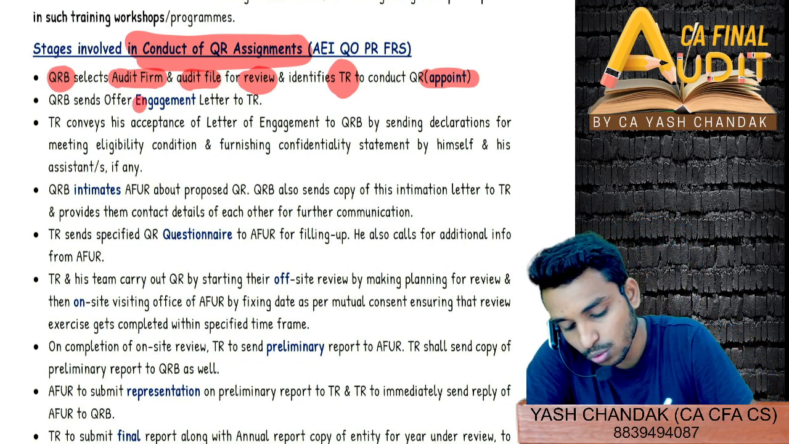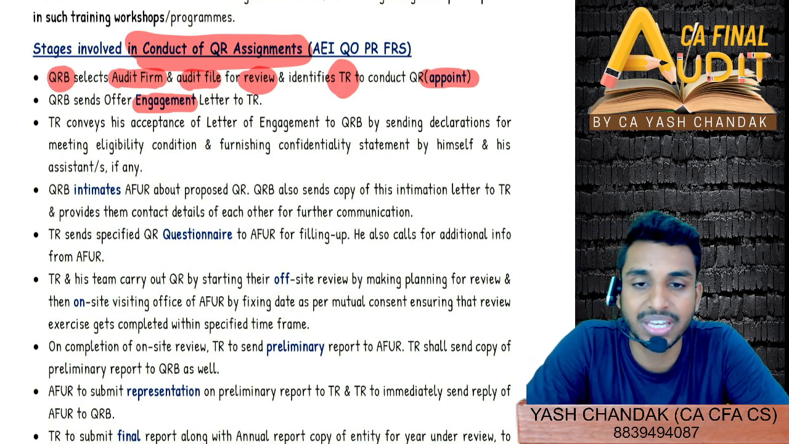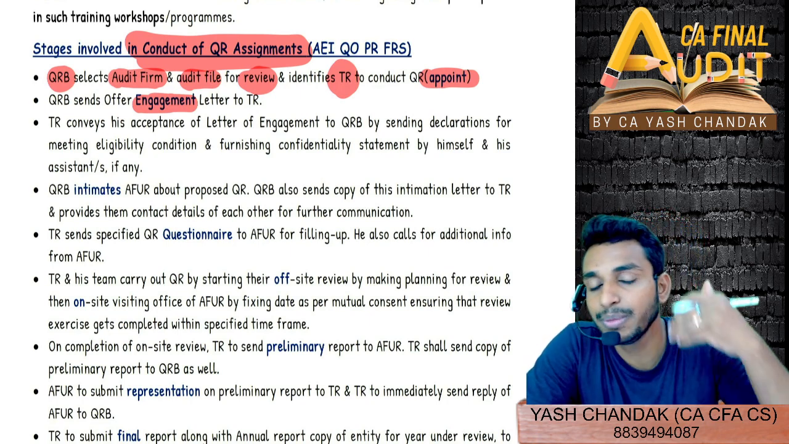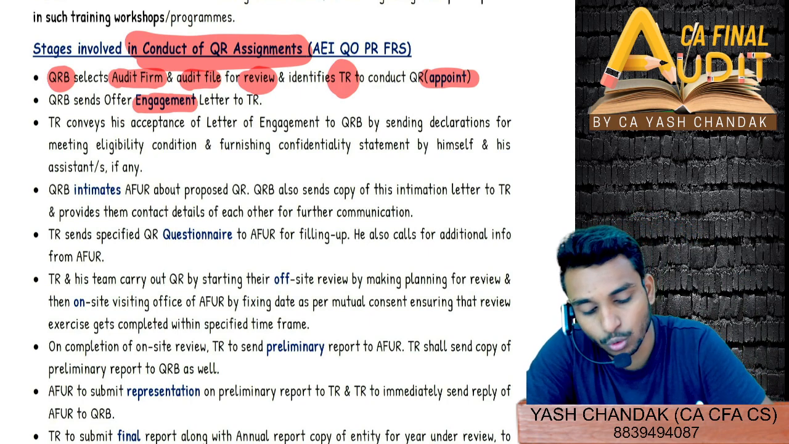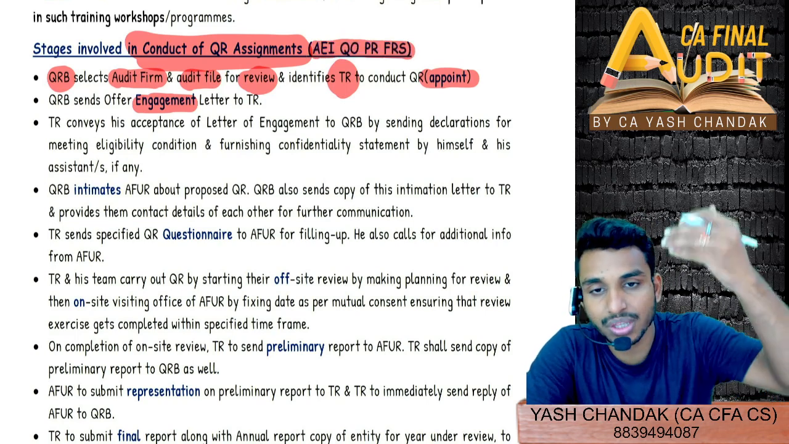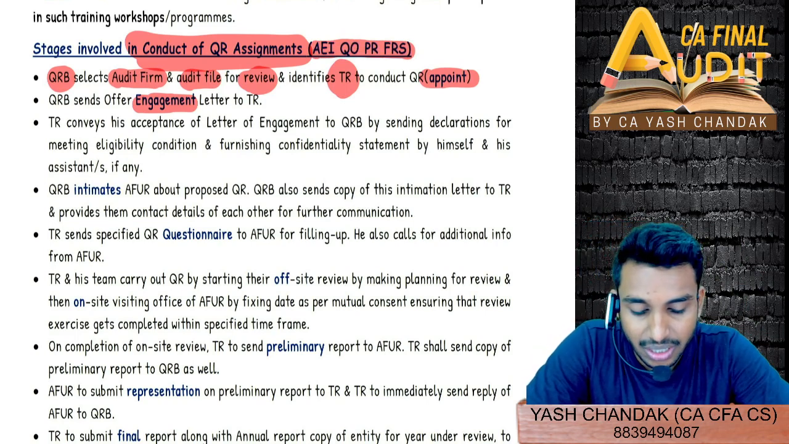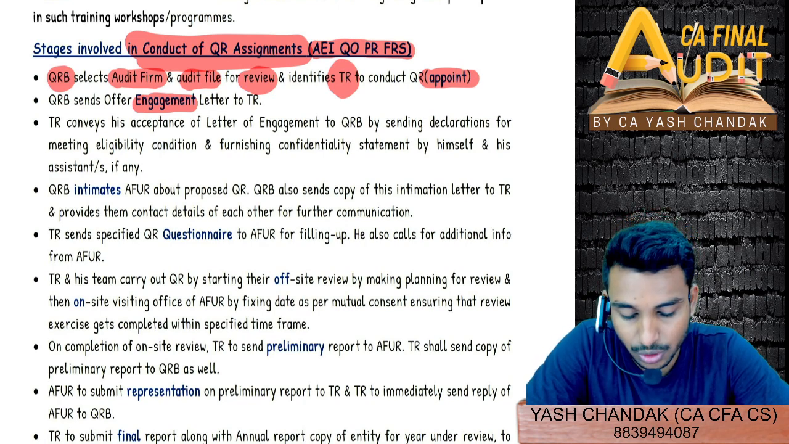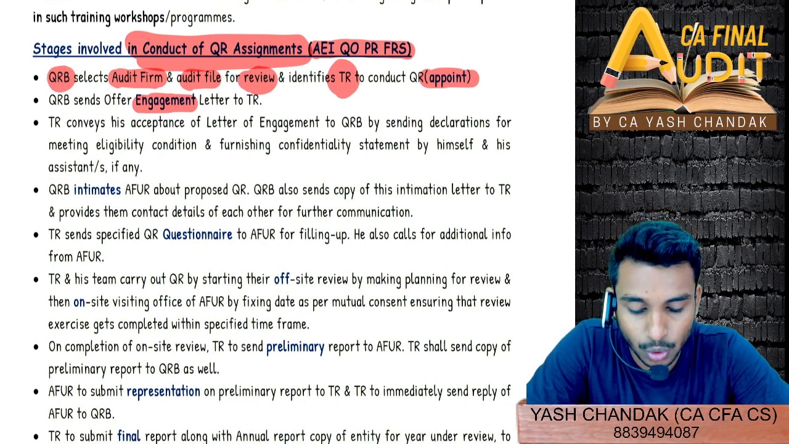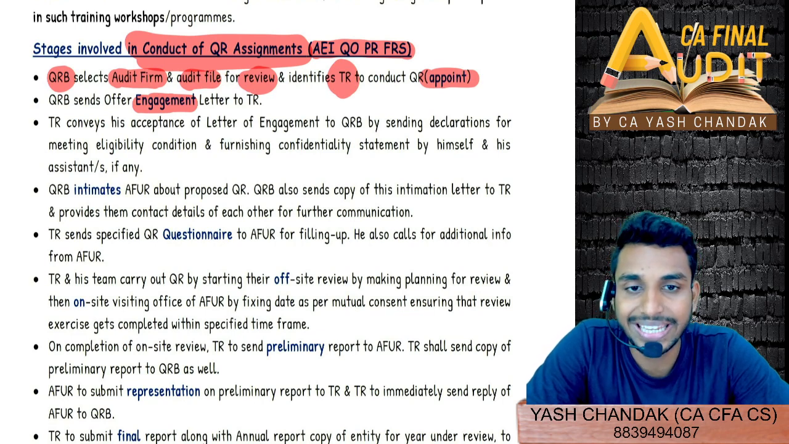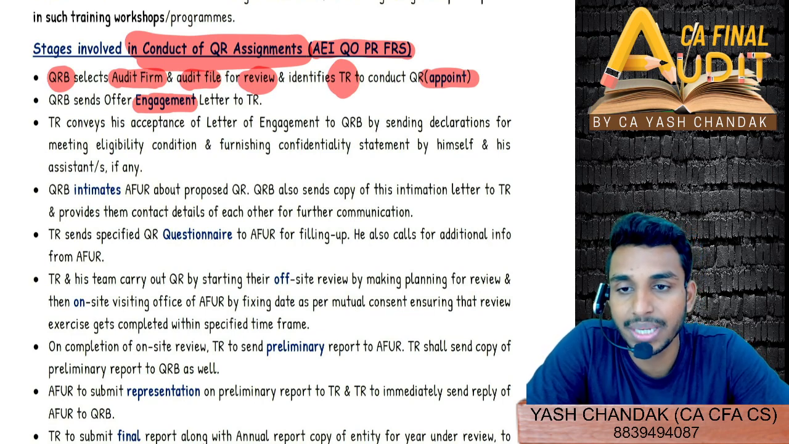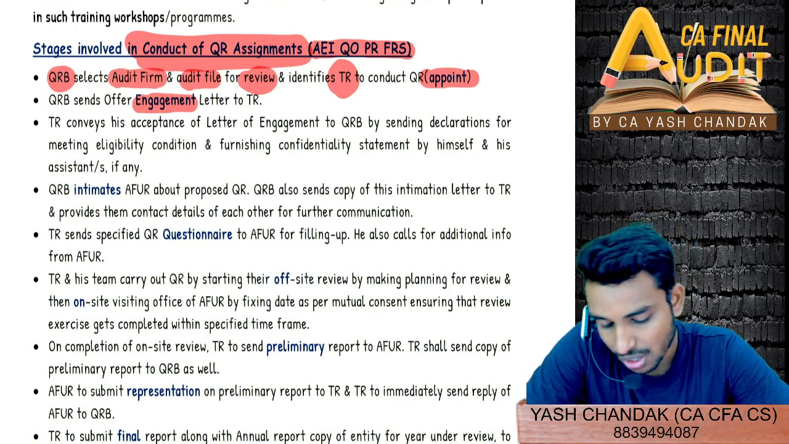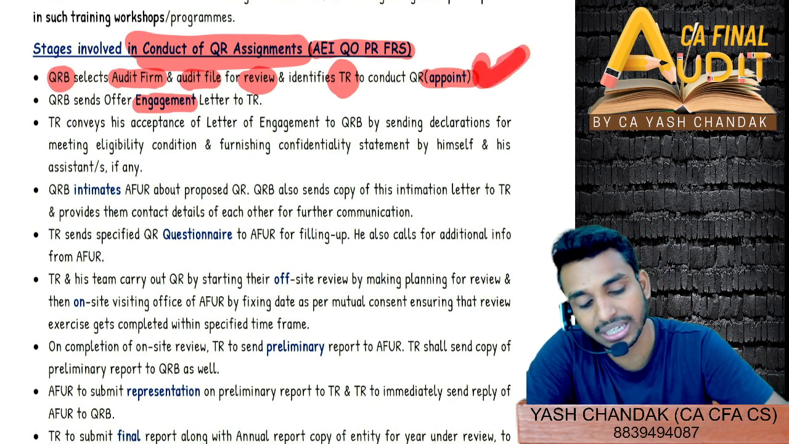Second is with respect to sending an offer engagement letter. This is very easy. The process will be very much easy, you just have to be a bit aware about the sequence, right? So for that purpose, I have just mentioned a mnemonic. You can just use this mnemonic, that is AEIQOPRFRS. So A for appointment of the technical reviewer will be done.